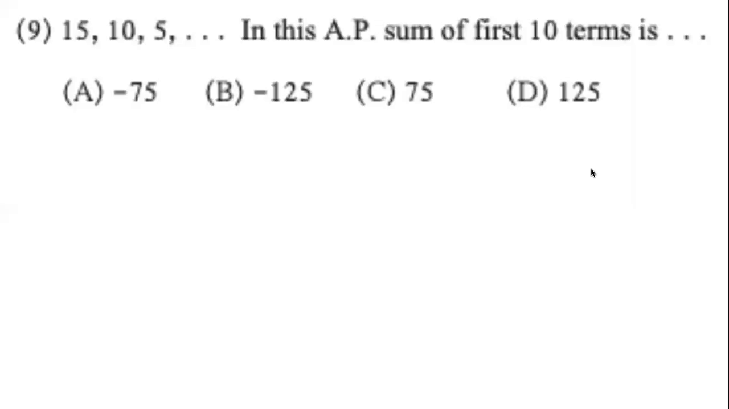Second last multiple choice question of the chapter reads like this. 15, 10, 5. In this AP, so it is an AP, it's already confirmed. Sum of first n terms is. Quickly calculate and share your answer. When you share your answer, you will also tell me which formula did you use.